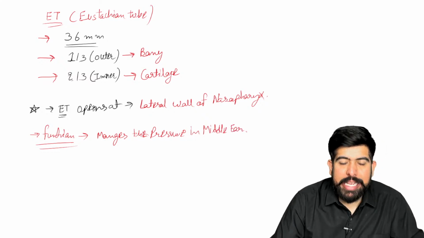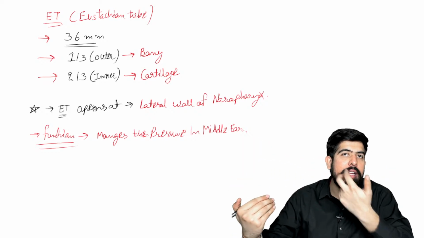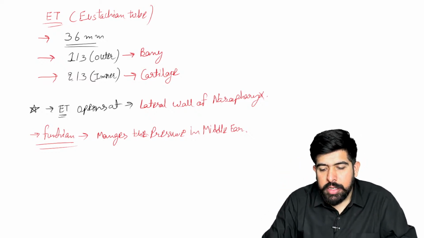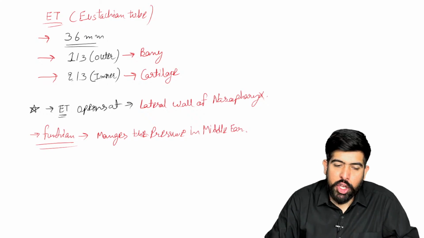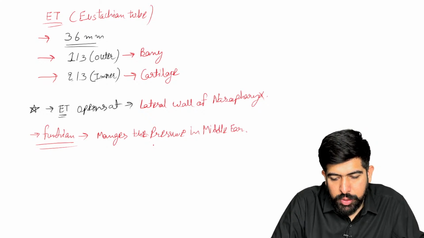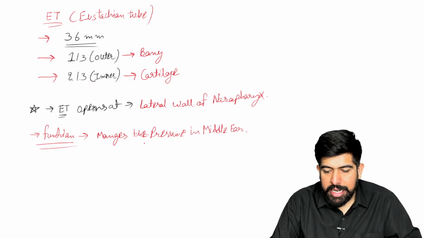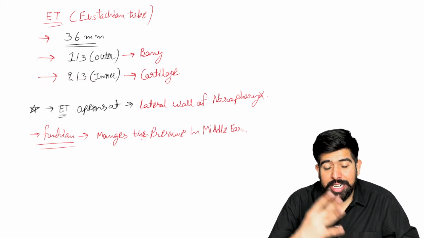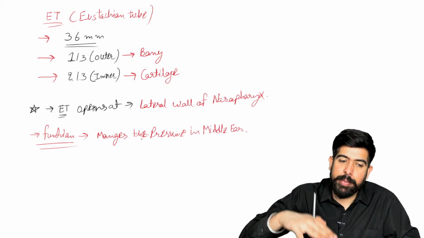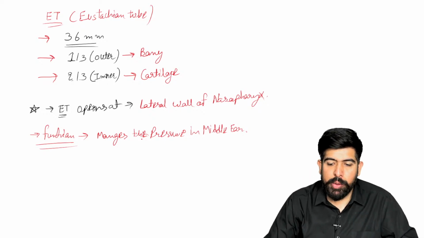So it is managing the pressure, like what we have outside and what we have in the middle ear pressure. Yes, of course you can write it down also: it ventilates the middle ear, and also the pressure. Yes, pressure at height when we are going on a flight in an aeroplane, it will be the same. Very good guys, right? So this is the Eustachian tube function.